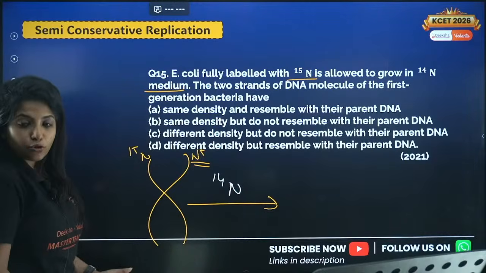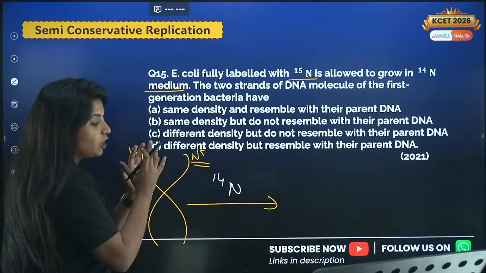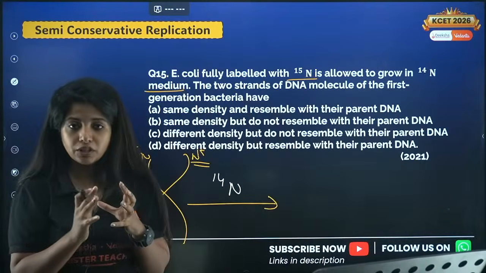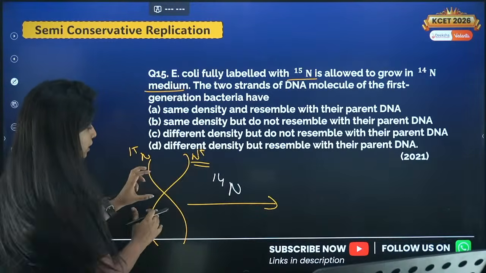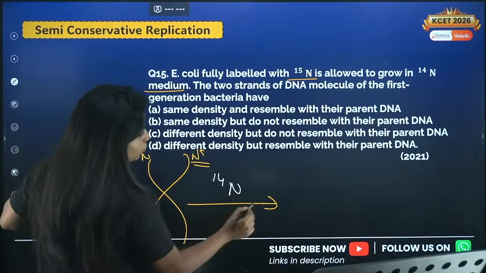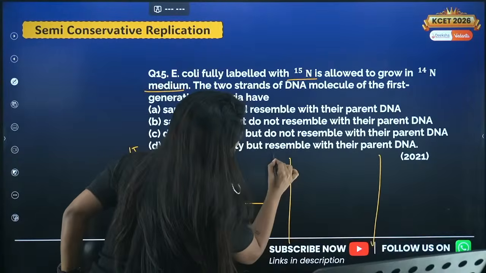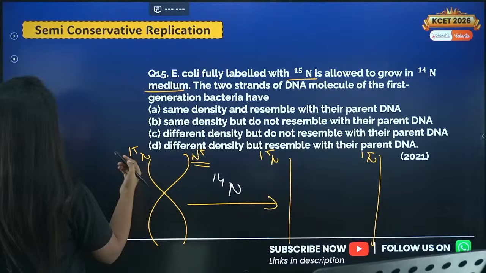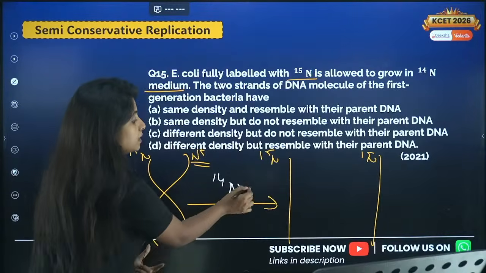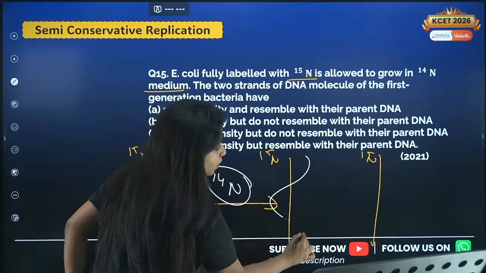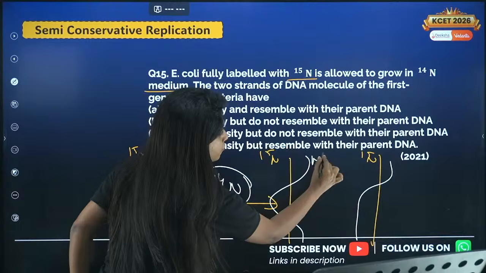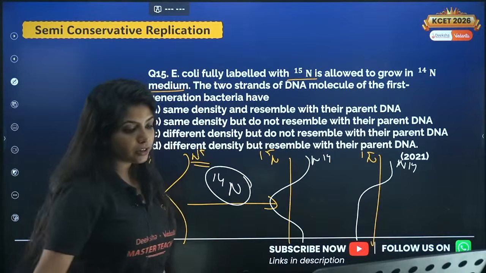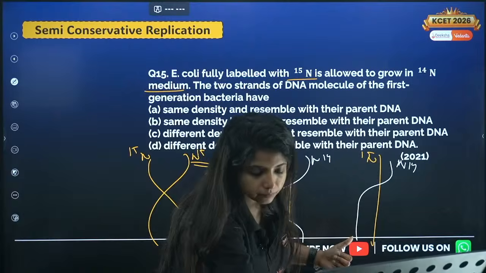In that case, my dear children, what happens? When E. coli is dividing, the DNA content also divides. Over here, you have two strands which get separated, both N15, N15, and the new strands which will be forming will take N14, so I'll say it is N14, N14. Now you know the difference between these strands and this strand?